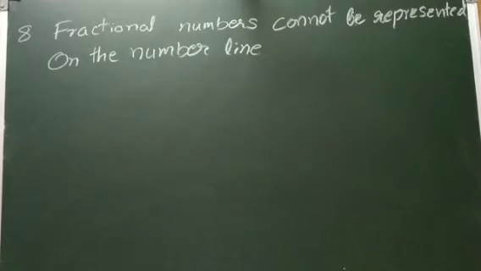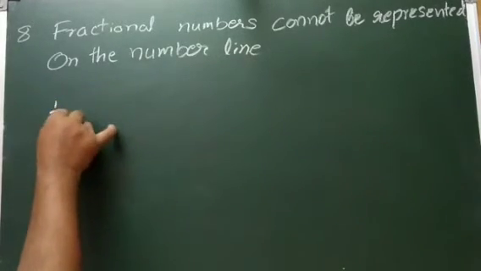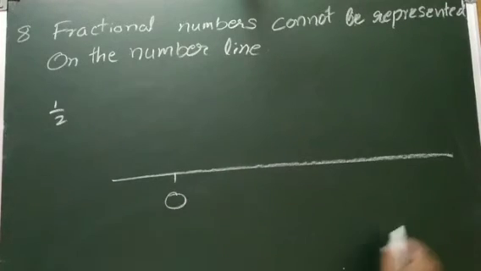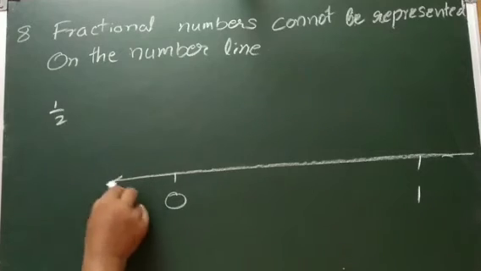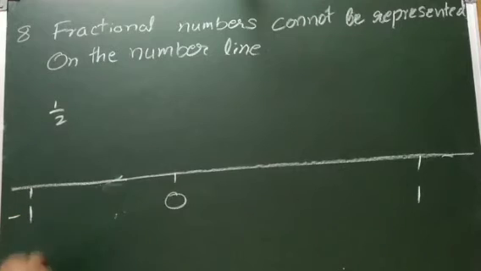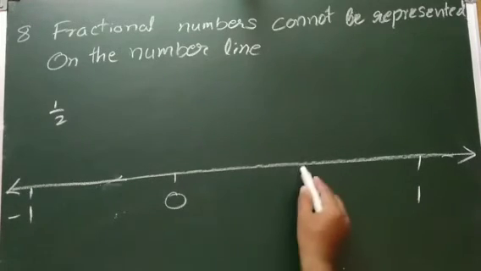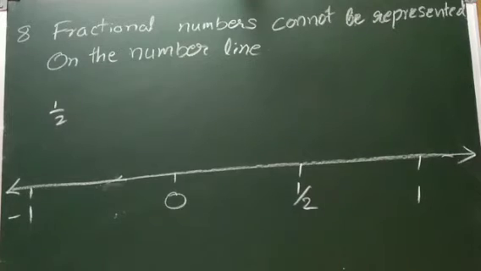Eighth question. Fractional numbers cannot be represented on the number line. So we'll take an example. Suppose 1 by 2. Here 0. Here I am taking 1. Okay, 2, 3 this side, and on this side you can take the negative numbers. If I take here -1, it is extending in both directions. Now 1 by 2 is in between 0 and 1.